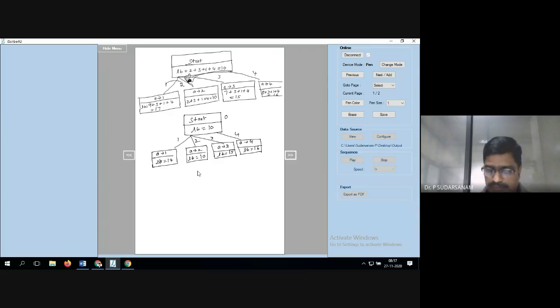Now, which is the minimum in this? That means when you are assigning the job, if you are assigning to the first person, 17 minutes is taken, let us assume that. A is equal to 2, 10 minutes. A is equal to 3, 15 minutes. A is equal to 4, 16. Or you are spending the cost also. So if you are assigning to this person, it is 17 rupees expenditure. A is equal to 2 means 10 rupees expenditure, a is equal to 3 means 15 rupees expenditure, a is equal to 4 means 16 expenditure. Which one do you like now?